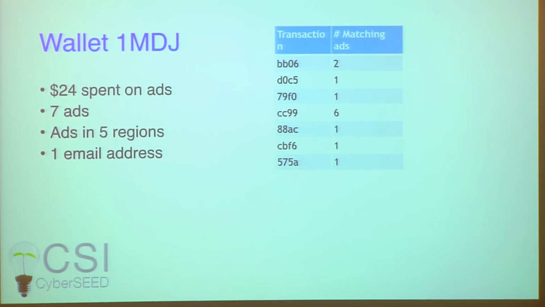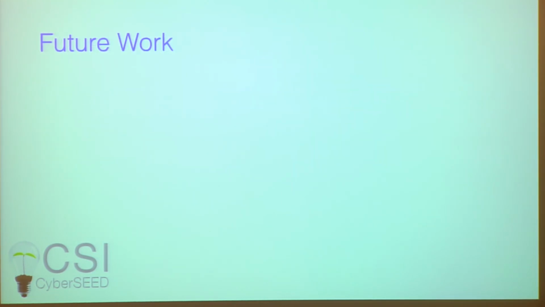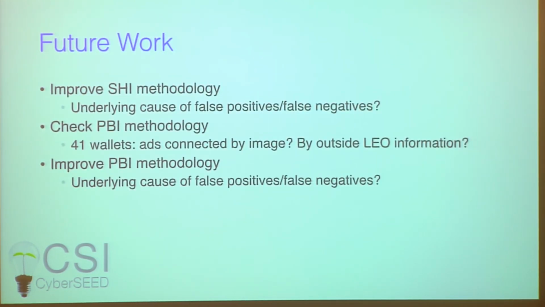So one such wallet is this wallet, 1MDJ. This wallet spent $24 on ads, posted 7 ads, and the ads were posted in 5 regions. So as you can see, this is a very simple proof of concept method, and there's a lot of opportunities for improvement. First of all, right now we're looking at the possible causes of false positives and negatives.